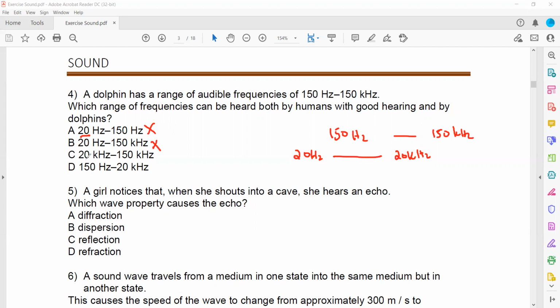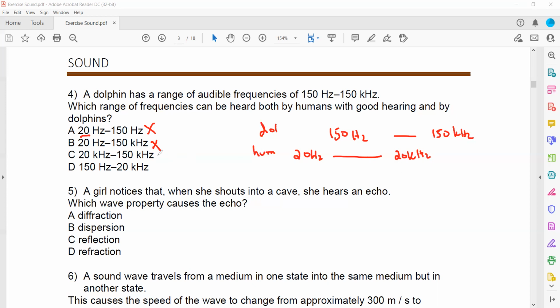20,000 hertz can be detected by both dolphin and human. This is the range for the dolphin and this is for the human. The dolphin can detect 20,000 because that is within 150 hertz to 150 kilohertz, and the human can also detect 20 kilohertz, but 150 kilohertz can only be detected by the dolphin.